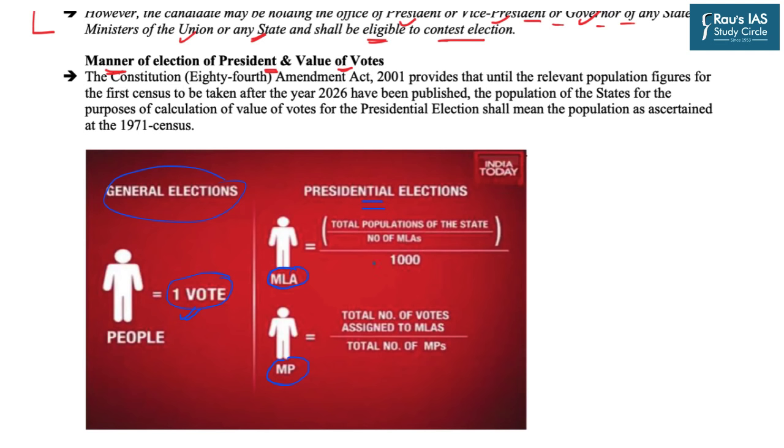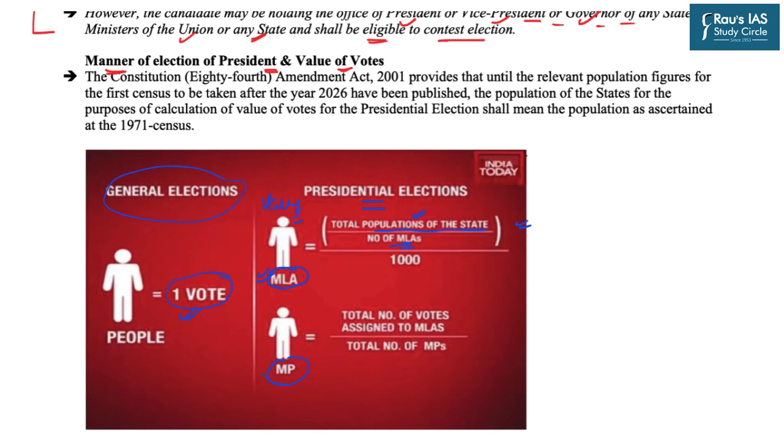And there is a specific formula to calculate the vote of one MLA as well as an MP. For example, the value of one MLA is calculated as per this formula: the total population of the very state to which the MLA belongs is divided by the total number of MLAs. Now, because the population of each state varies, the value of MLAs of different states will also vary. That is very obvious.